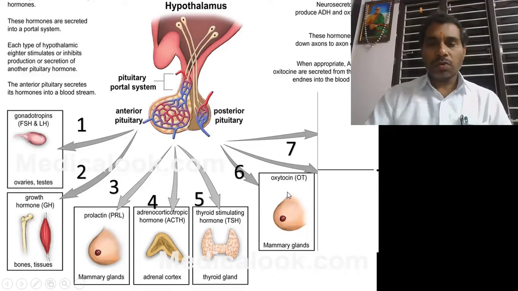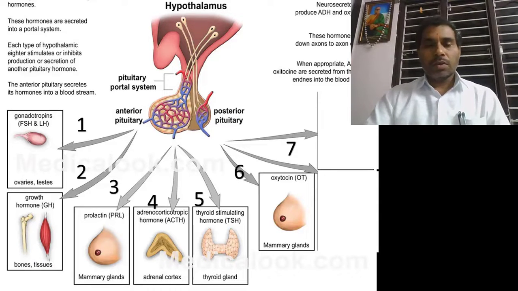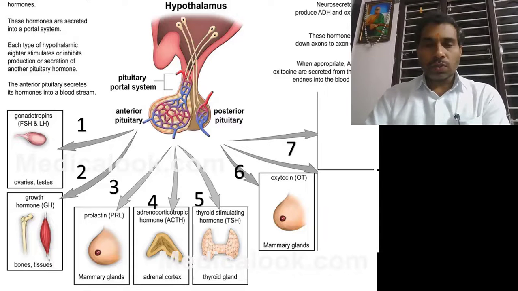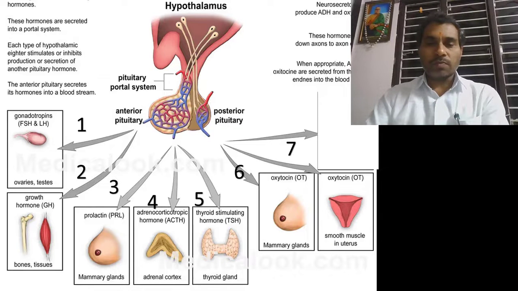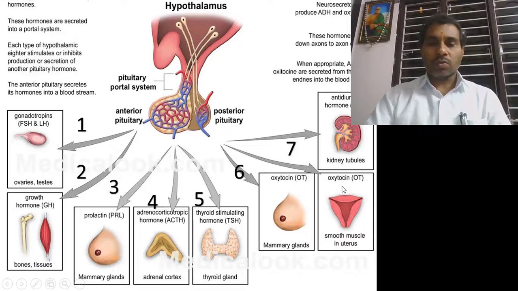Another two important hormones are secreted from the posterior pituitary: oxytocin and vasopressin. Vasopressin is also called antidiuretic hormone.